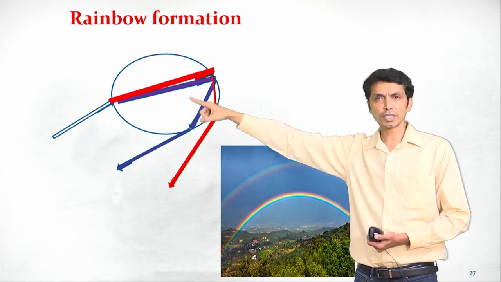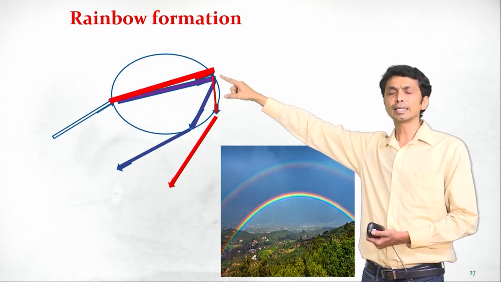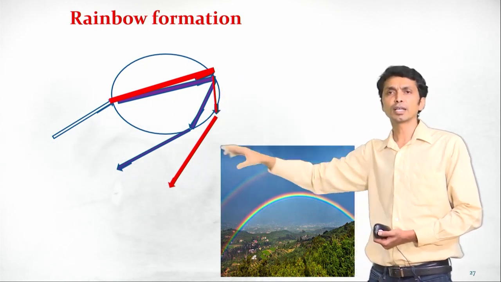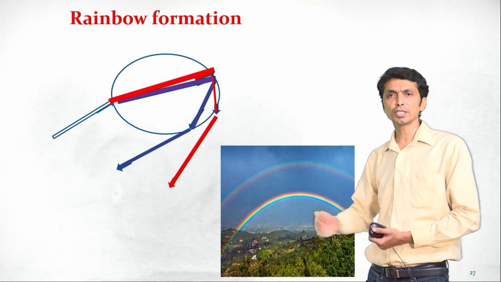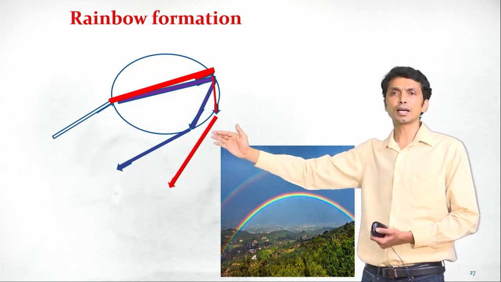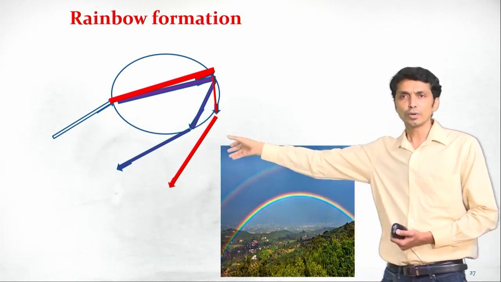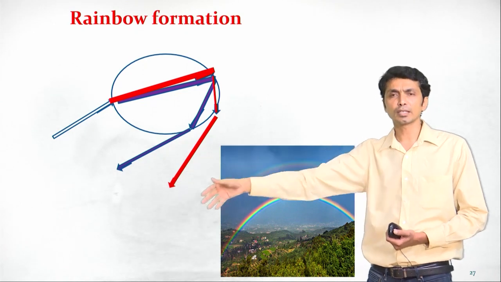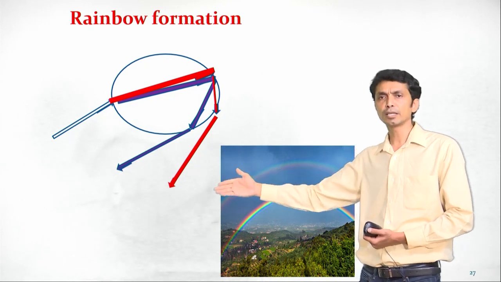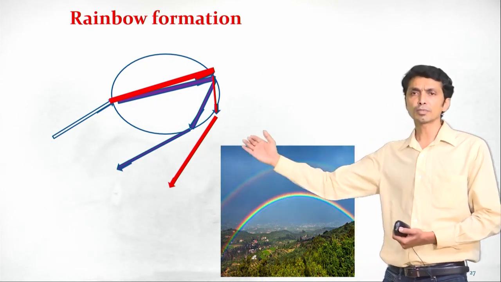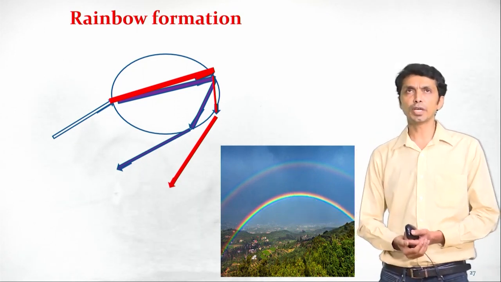So refraction is happening at the entry point, that is, the incidence into the water droplet, and here the total internal reflection is occurring. After that, when the rays are emerging out of the water droplet, refraction occurs again. So again you can see violet is bending most, red is bending least. So when these rays come out, these are the 7 different colors. We know that the entire band from violet to red, 7 colors, comes out of the water droplet, and the beautiful rainbow which we have enjoyed is formed.